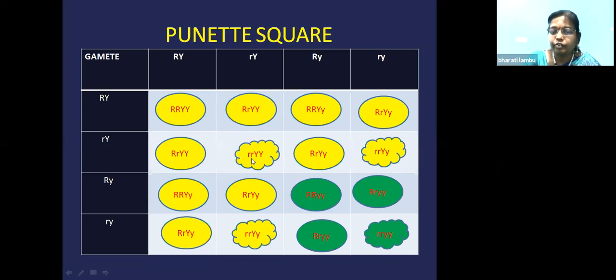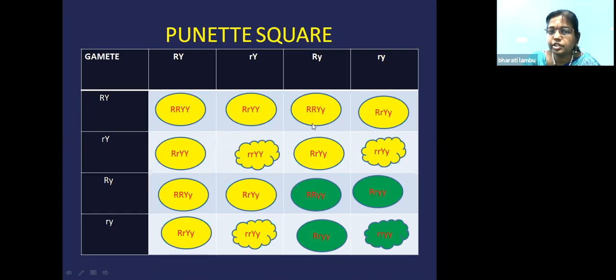If you see wrinkled yellow, 1, 2, 3. So 3 wrinkled yellow you have obtained. If you see round green, 1, 2, 3. Round green has been obtained. If you see wrinkled green, only 1. So what is the ratio? It is 9:3:3:1.